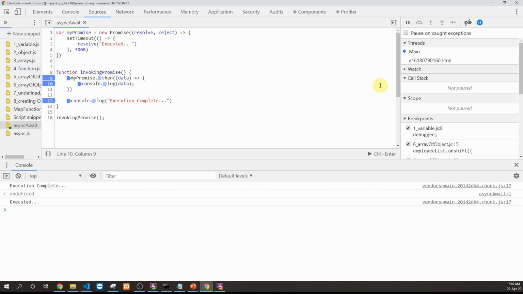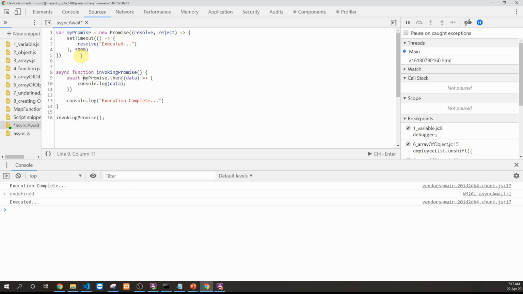What we'll do now is introduce the keywords async and await. Putting an async keyword signifies that a function has an asynchronous process. Since my function invoking promise has an asynchronous process, I'll put async. So we have the keyword placed in front of a function which has an asynchronous process, and inside this asynchronous process we are telling it to wait until the promise resolves. So we are putting an await keyword over here and saying let's wait for this promise to be resolved in order to proceed further.